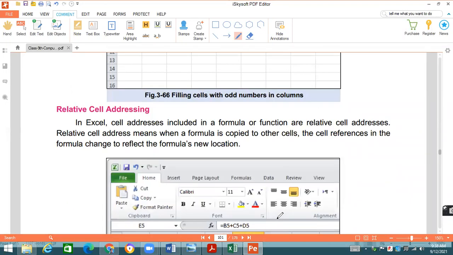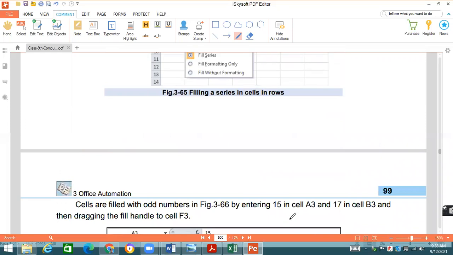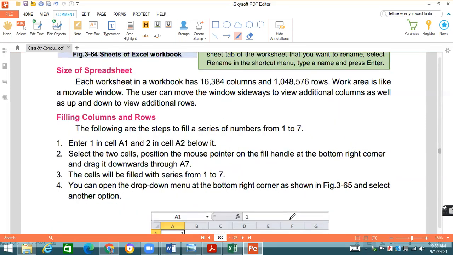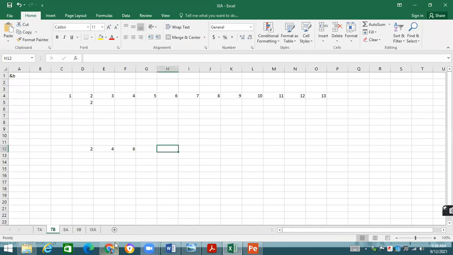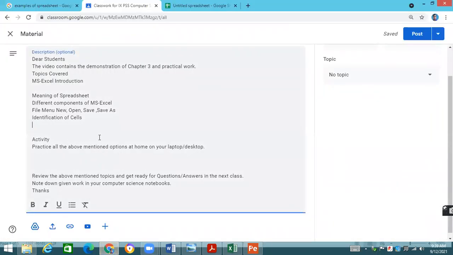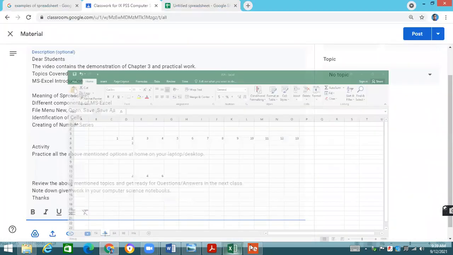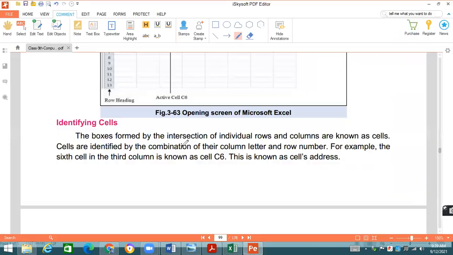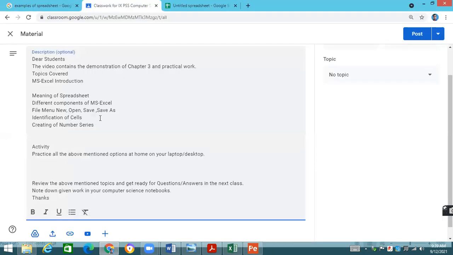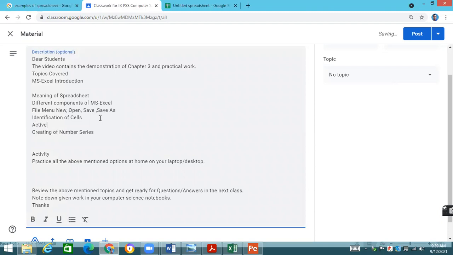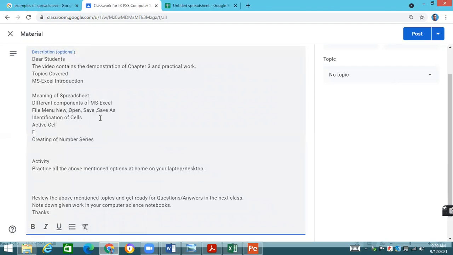Relative cell addressing is the topic that we will cover inshallah in the next class. But over here, filling columns we have covered. I'm mentioning in the Google Classroom: identification of cells, creation of number series. Other series are also there that we can create, and we will see that as well. Generation of number series is a better word, and we have done it over here. Different components we have done: active cells, identification of the cells, active cells, formula bar.